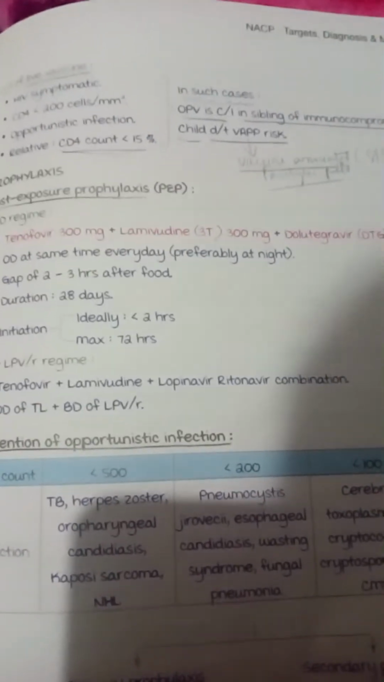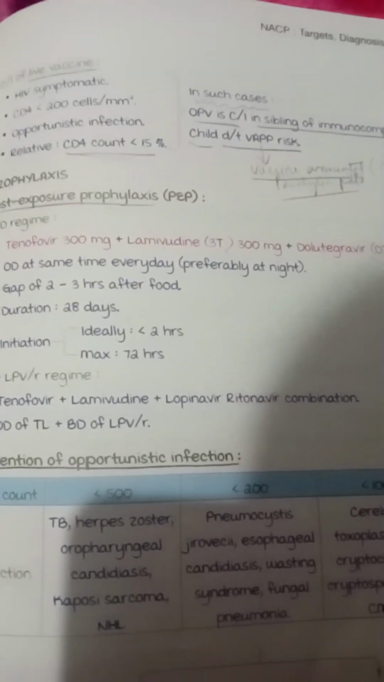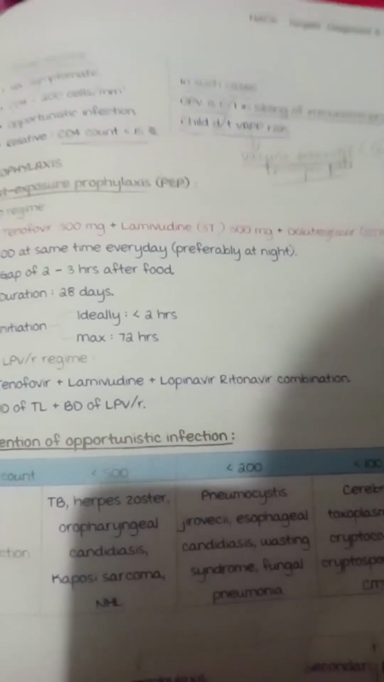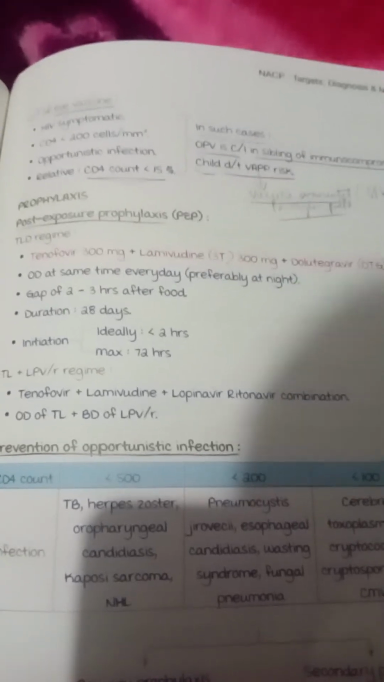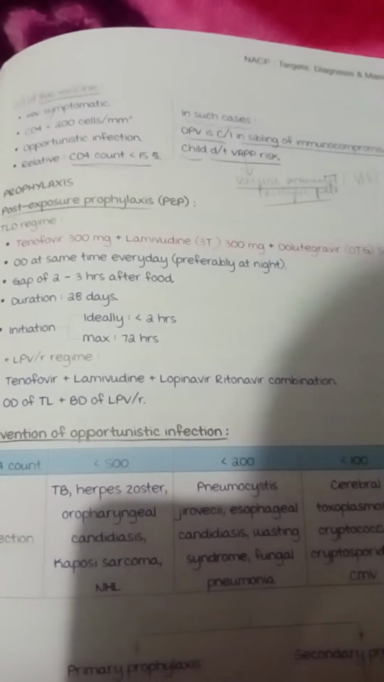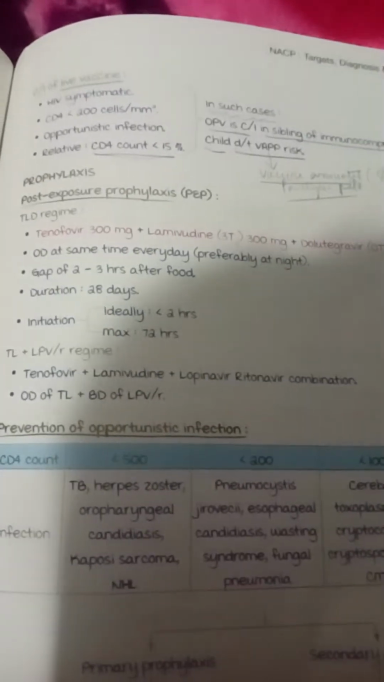So if you have sexual intercourse with an HIV patient, or if you have a needle stick injury, you have to take prophylaxis, which is the TLD regimen, and the TL LPVR regimen is tenofovir, lamivudine, LPVR.